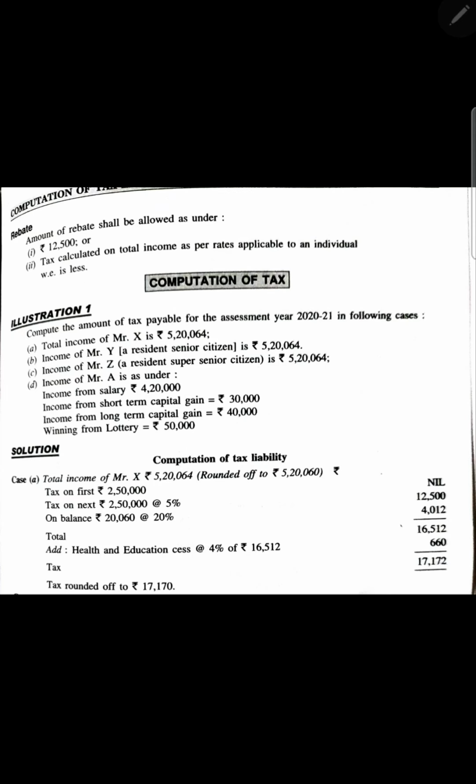How much is the rebate? 12,500. And the income you have to see should be less than 5 lakh. If it is more than 5 lakh, the rebate will be 0. If your income is 5 lakh or less, you will get a rebate of 12,500. I hope this is okay.